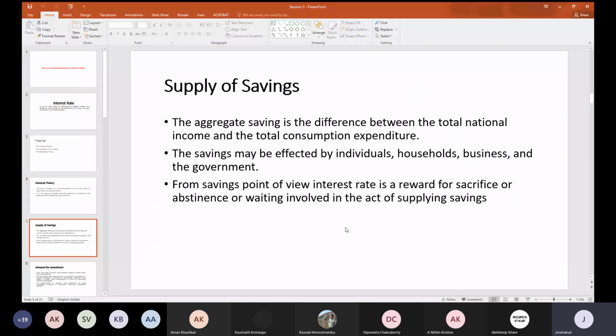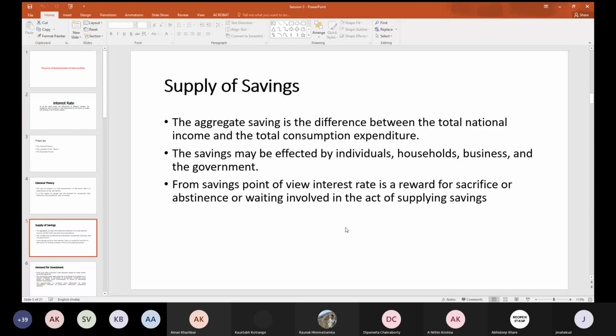Whenever we keep money in the bank, we expect some kind of return, and that return is in terms of interest payments. So the bank pays interest to us, and against that deposit we get some reward, which is the interest.